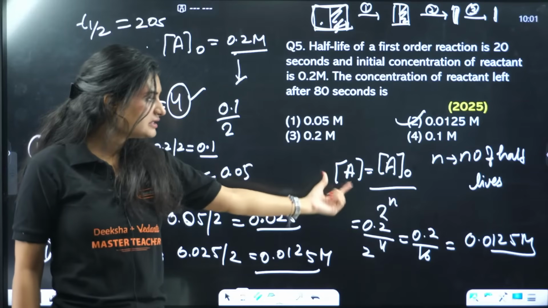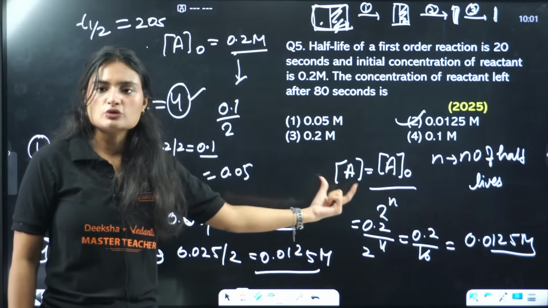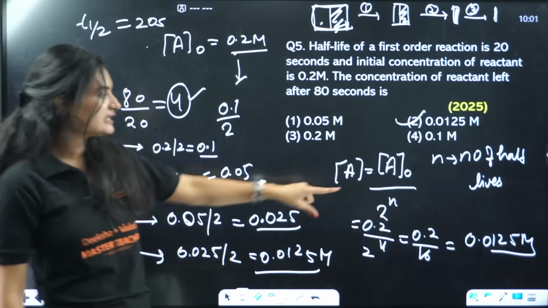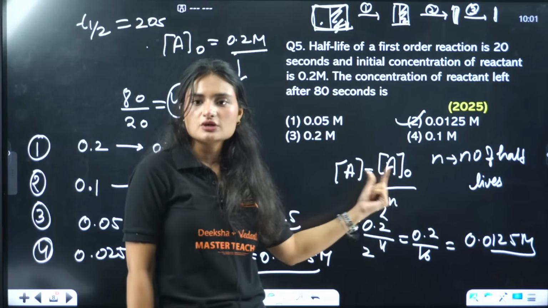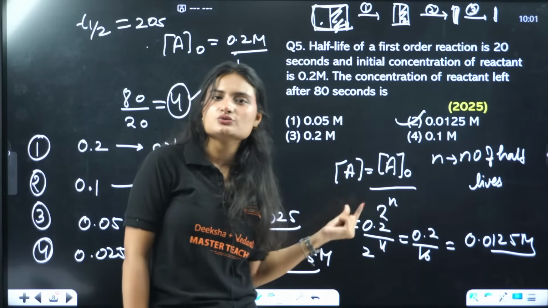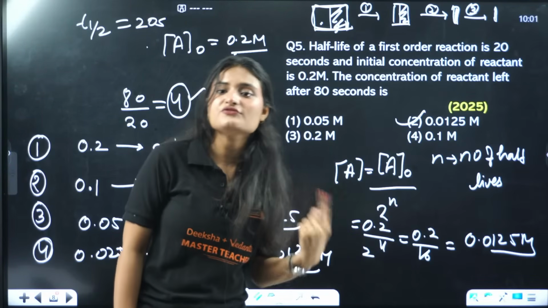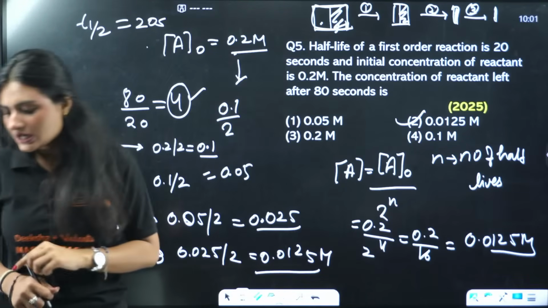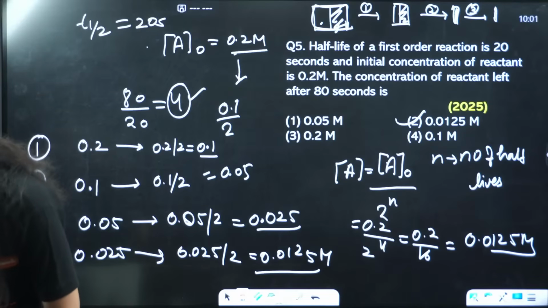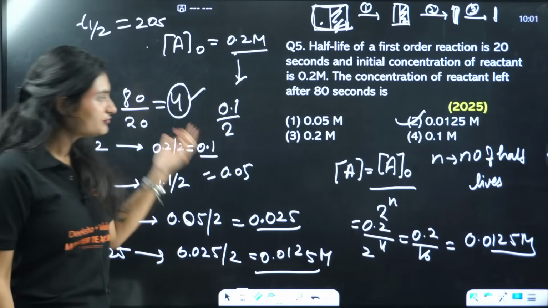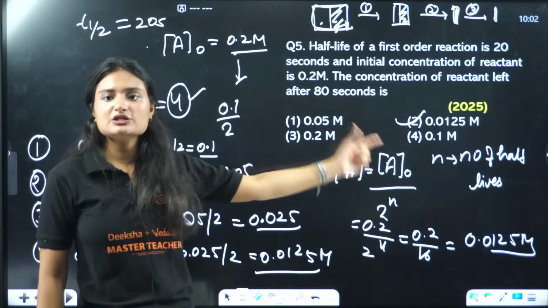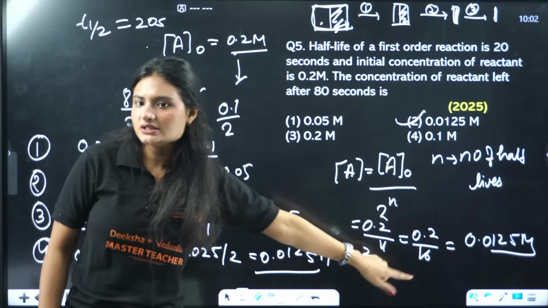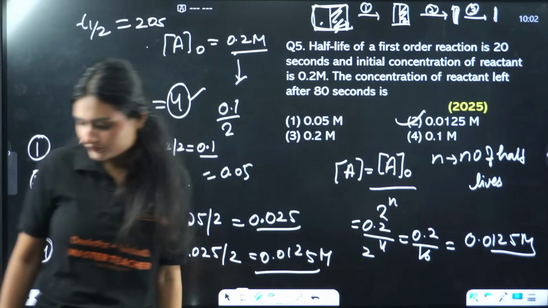You just remember it. This is the amount of reactant that is left after n half-lives, which is equal to the initial concentration A naught divided by 2 raised to power n. N is the number of half-lives. I hope it is clear, Mahadev. In this example, 4 half-lives were there, 2 raised to power 4, and the initial concentration was 0.2. So that's how we calculated it. It was a simpler method.